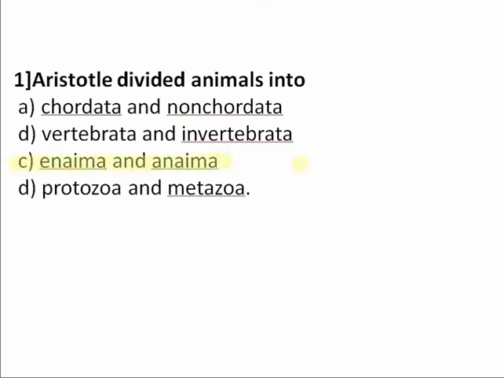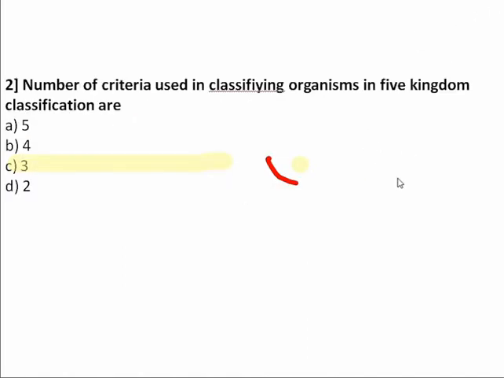Okay, move on to the next question, that is the second question. See here, the number of criteria used in classifying organisms in five kingdom classification are. The five kingdom classification is also known as Whittaker's classification.